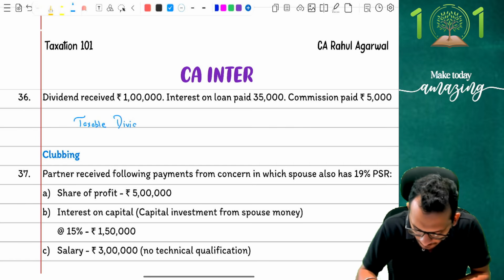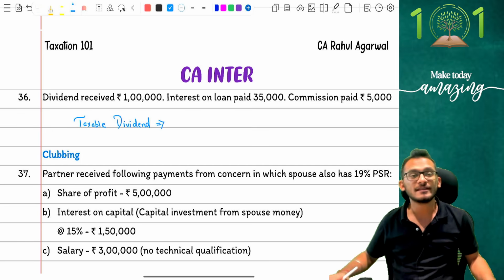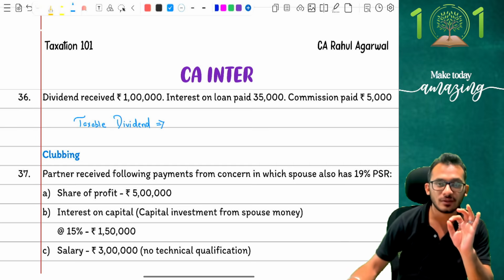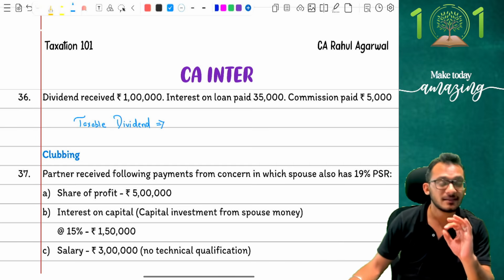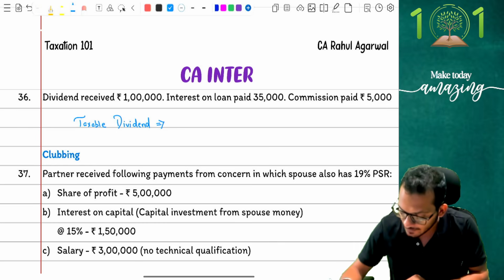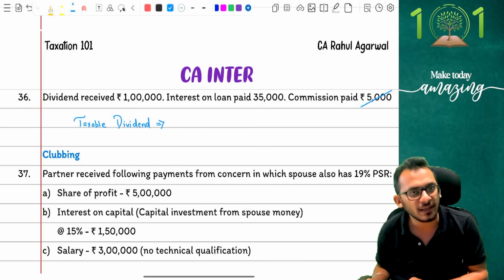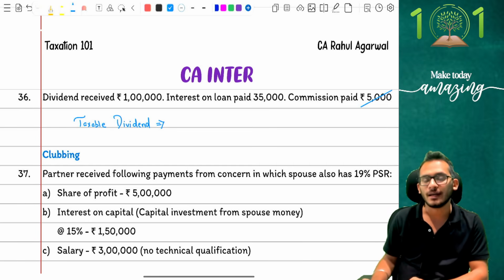Income tax has confirmed that when it comes to dividends, no expenses can be claimed as deduction except for interest on loan. Interest on loan is the only deduction that you can claim in dividends. You cannot claim any other deductions, which means first, the 5,000 is not allowable. It has been removed, cannot be claimed as deduction, not going to be granted to you.